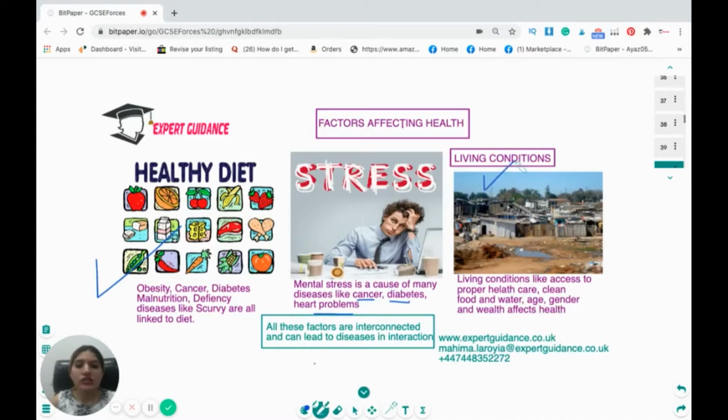Living conditions, like not having access to proper health care, clean food and water, age, and gender, all affect health. Now, all these factors are interconnected, and a disease can be due to an interaction of these factors. So maybe due to work stress, a person is not taking a healthy diet, and is predisposed to many health complications.